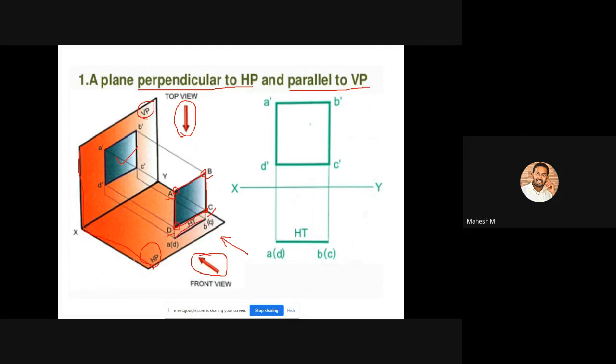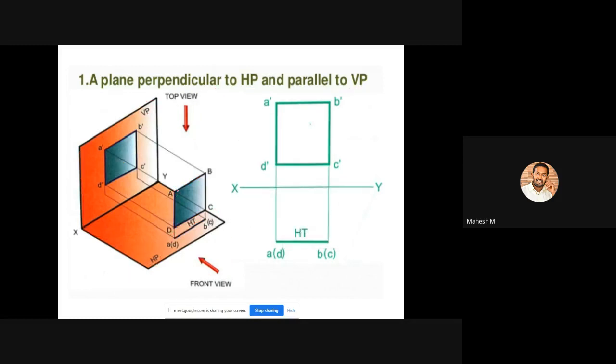Now you have to rotate this horizontal plane by 90 degrees in the clockwise direction. If you are rotating this plane by 90 degrees clockwise, you will get a diagram like this. Okay, so this is our diagram. So this one is our front view, a square, and this one is our top view. Okay, so while looking from this top view direction, you are able to see only 2 points. You can't see the other 2 points. Okay, is it clear?